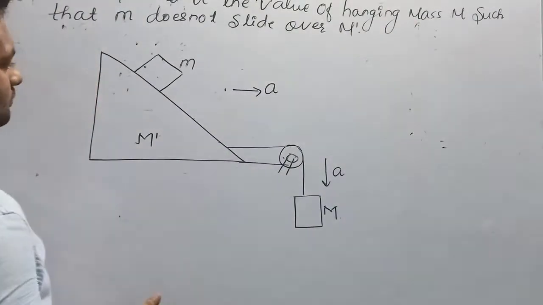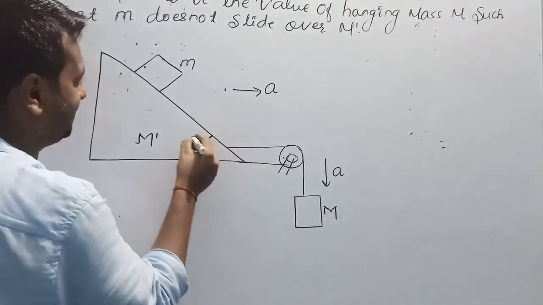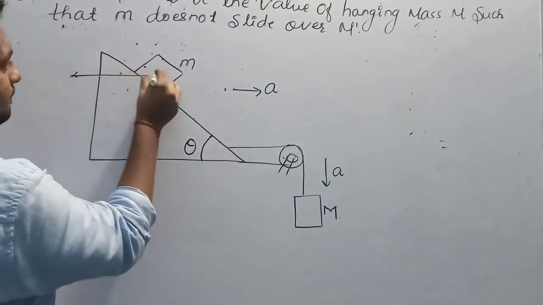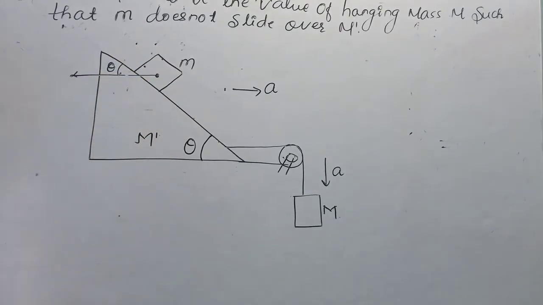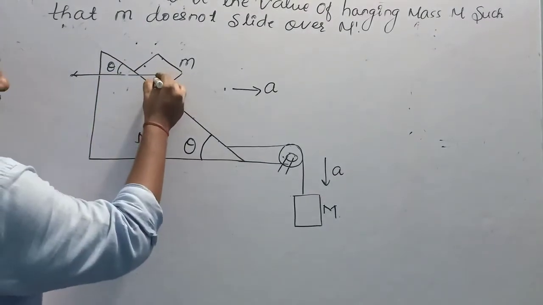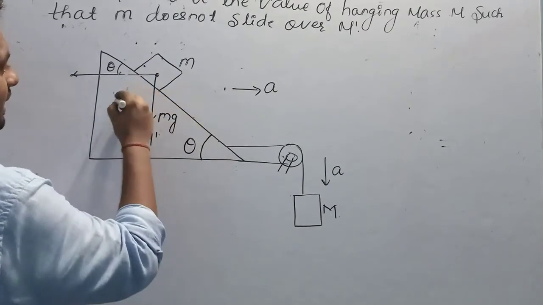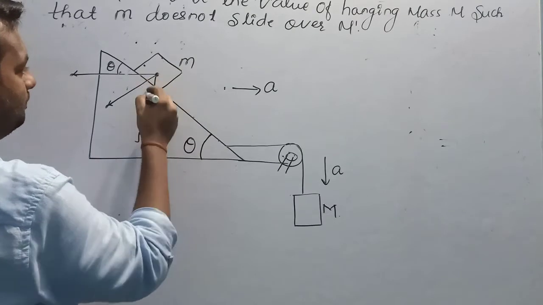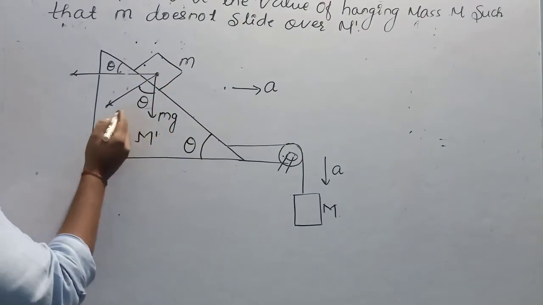So if the angle of incline is given as theta and this value is also equal to theta, no doubt. If here is the mg, I have clearly told you this will be angle theta.